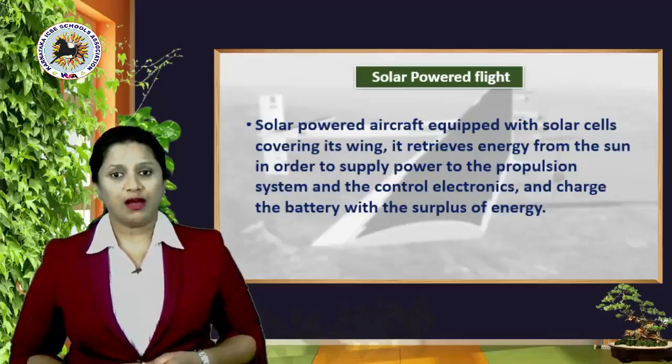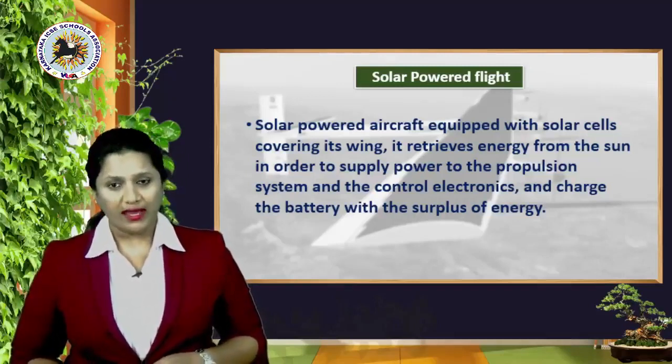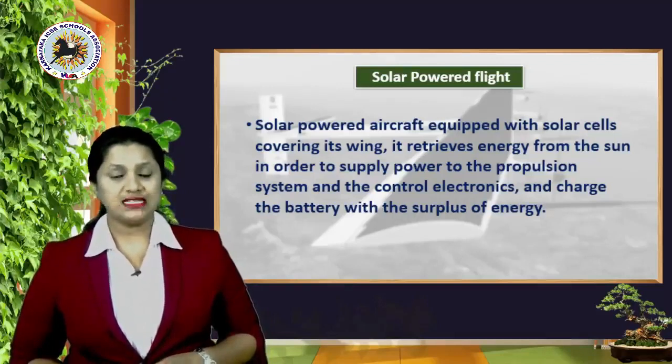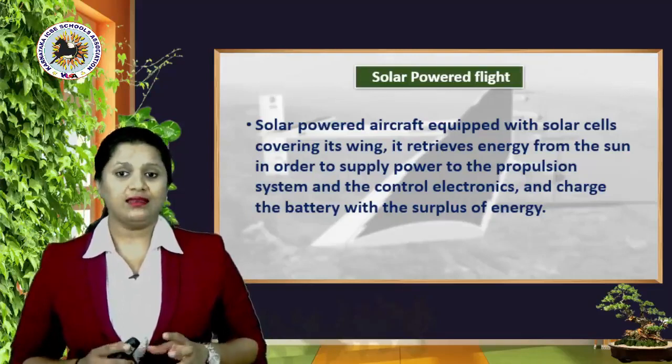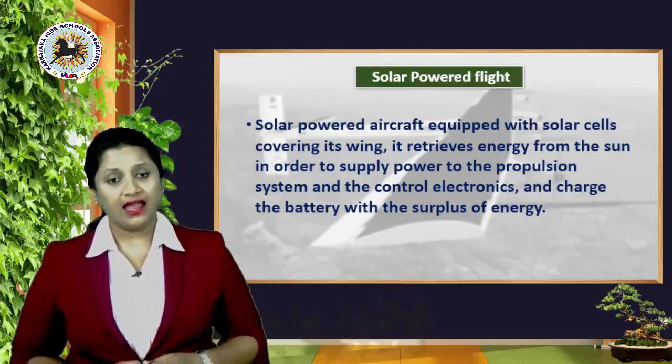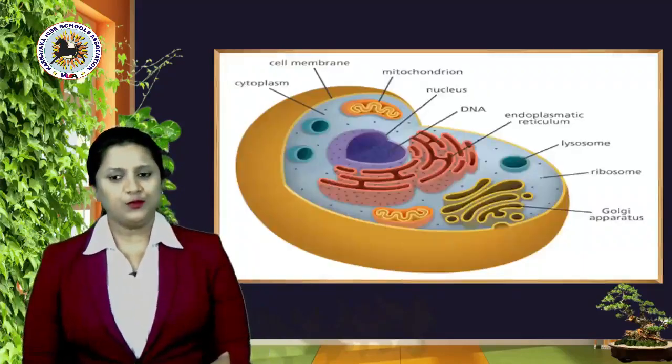So a solar powered aircraft is equipped with solar cells covering its wing. It retrieves energy from the sun in order to supply power to the propulsion system and the control electronics, and charge the battery with the surplus of energy. Now let's move to the next question.